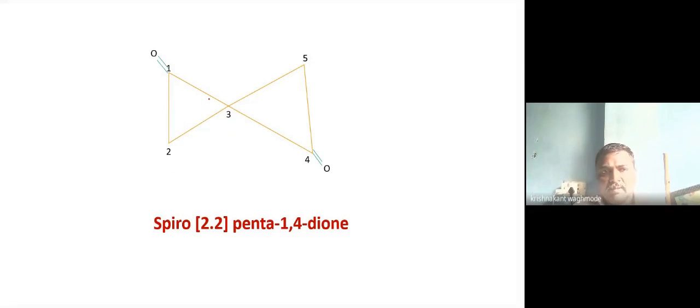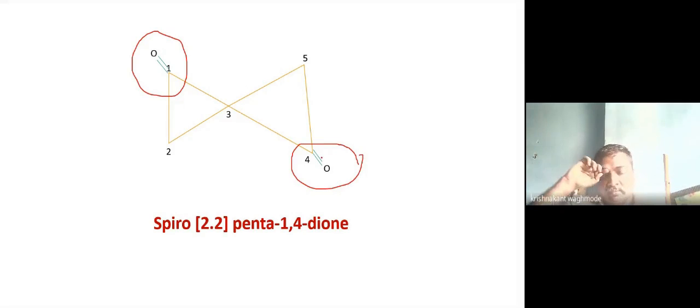Now the next example is a carbonyl group. If there are carbonyl groups in the compound, this is a ketone class, C=O. But there are 2 keto groups. If there is one, then we call it one, but if there are 2, we call it dione. So in this case also we should start numbering from 1, 2, 3, 4 and 5, or we can also start 1, 2, 3, 4 and 5 because this is a symmetrically substituted compound.